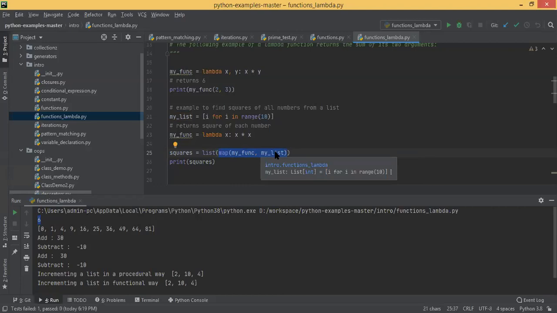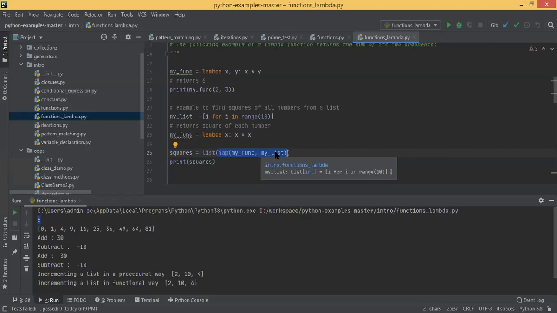Okay, in line number 21, you saw one syntax to create a list. That syntax is called comprehension. You are using the concept of comprehension to basically create a list. Okay, for I in range 10, it will keep on emitting numbers 0, 1, 2 up to 9. That is being assigned to I, and I is wrapped inside square bracket. So it will basically take all these elements and create a list.